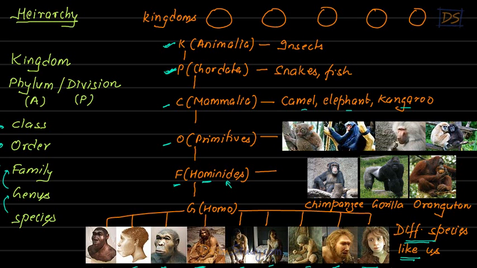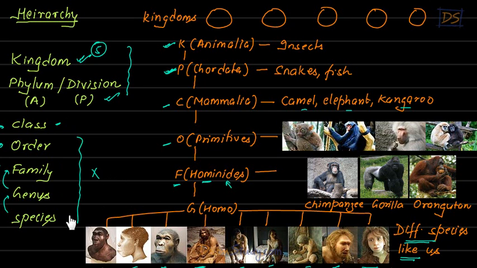And this is a type of classification which we actually use. You might think that this is very complicated, but don't be worried about it, students. It is definitely slightly complicated, but we don't need to worry, because in our syllabus, in this course, we are only going to talk about these 5 kingdoms which we have and the phylums or divisions. These are the only 2 things which we are going to talk about. Some of the times we'll talk about class, but very few times, and the rest of the things, order, family, genus, and species, we will not be talking about them, right, students?